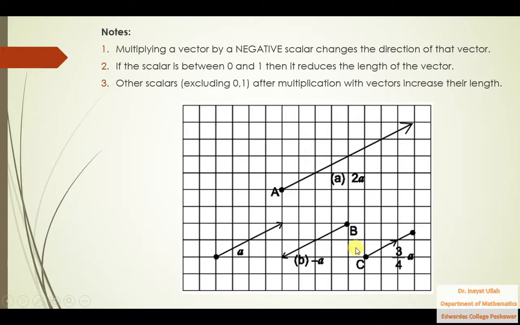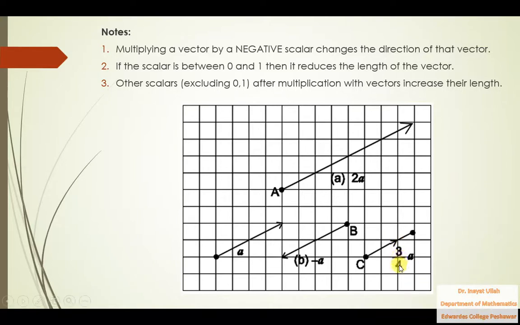And just look at this thing, this whole is vector a. When you multiply this vector a by 3 by 4, you see 3 by 4 is a number which lies between 0 and 1. If you divide 3 by 4, you will get 0.75. 0.75 lies between 0 and 1.